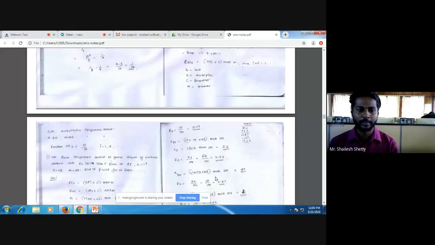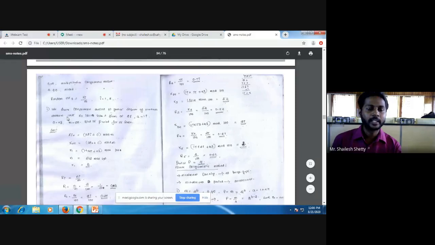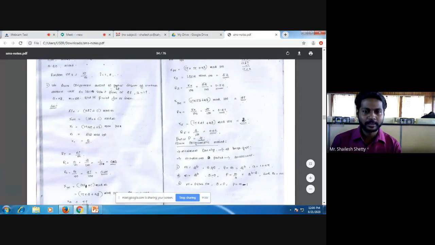Okay, let's see one problem here. Use linear congruential method to generate a sequence of random numbers with X naught given as 27, a is 17, c is 43, and m as 100, and find the period of generator for the same. What is period of generator? I'll come back later and tell you what is period of generator. Now you know what is given here, right? X naught is 27, a is given as 17, c is given as 43.